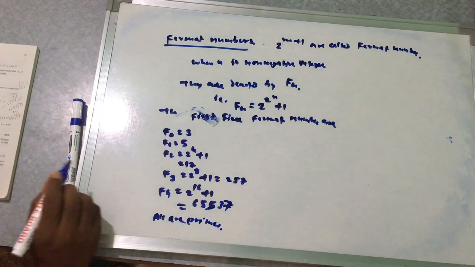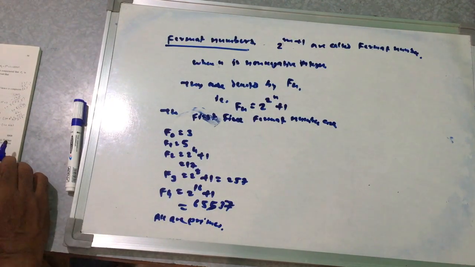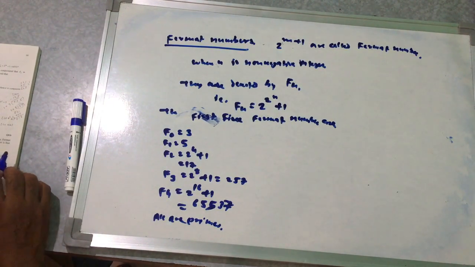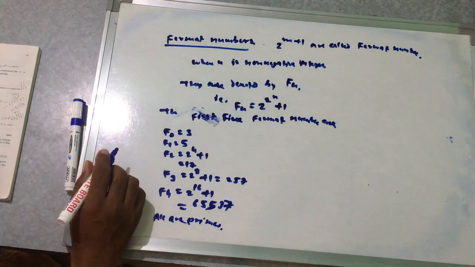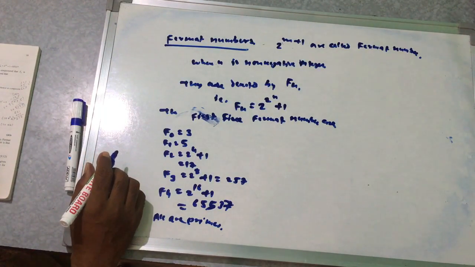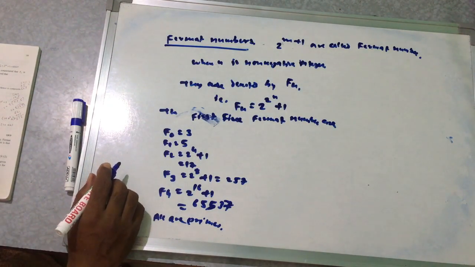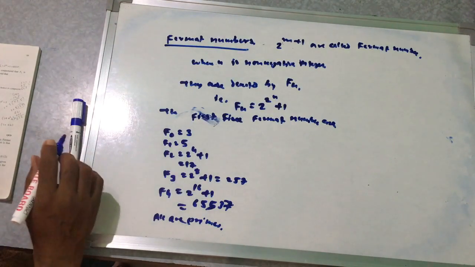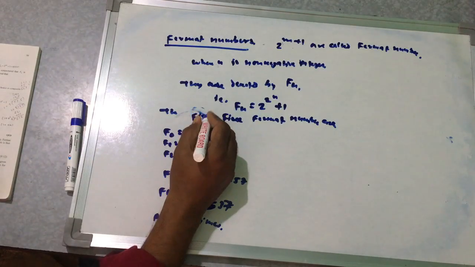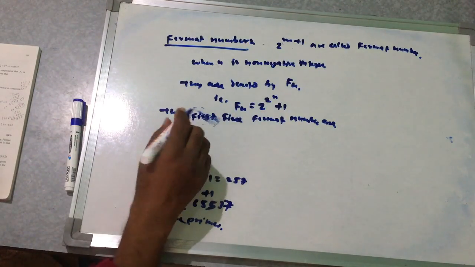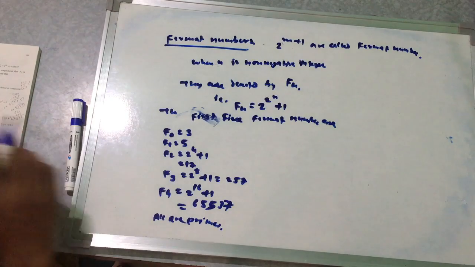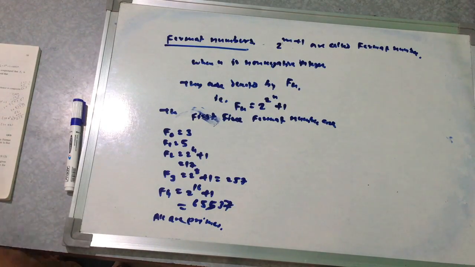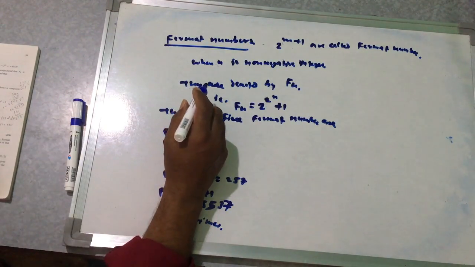All are primes. So Fermat conjectured that Fn is prime for all non-negative values of n. But Euler proved that F5 is a composite, and Fermat's conjecture is disproved. So we cannot have the conjecture.